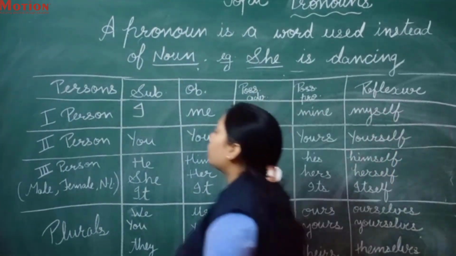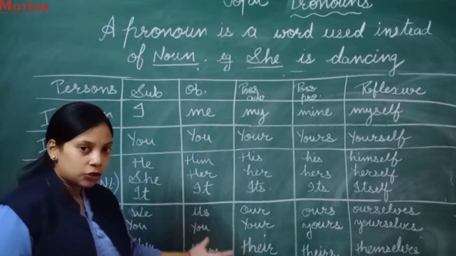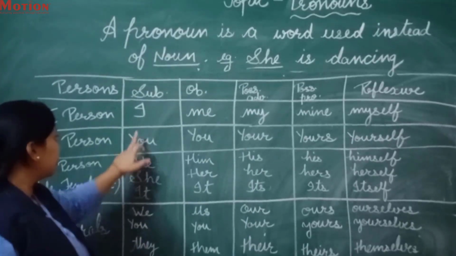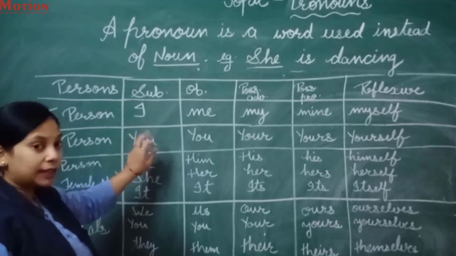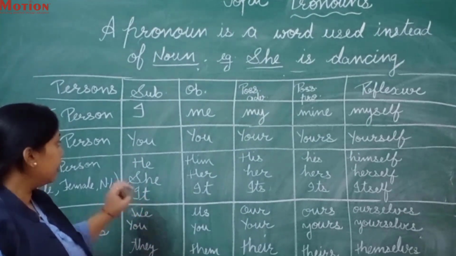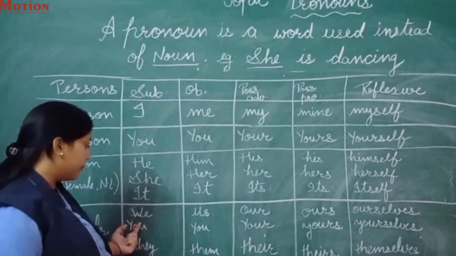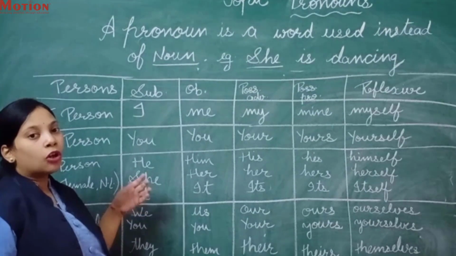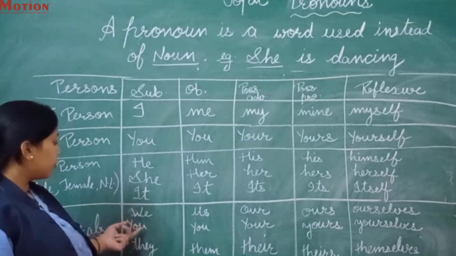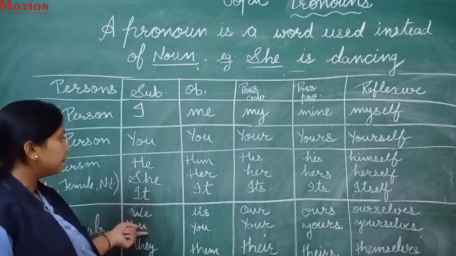Okay, so all these persons are singular. There is a plural formation also of all the persons. First person as a subject, the plural form of I will be we. Okay, see very carefully, I am saying again, the plural of the first person as a subject is we. Second person you, as we all know, you is considered as both singular and plural. So you, and you plural will also be you only.